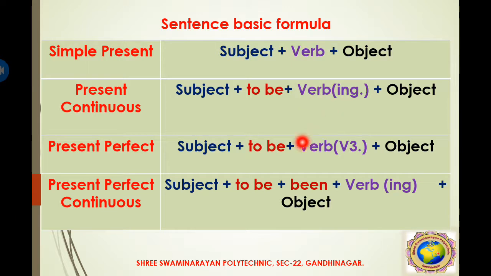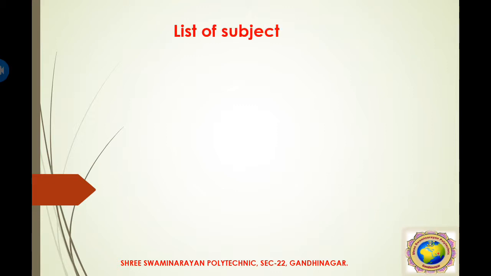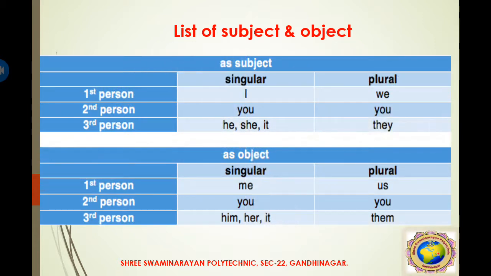So this will happen, and how it will be clearly understood. So let's start here: the list of subjects and objects. How many types of subjects and objects are there? So this is the table. You must remember there are different types of subjects and different types of objects. So here is the table.